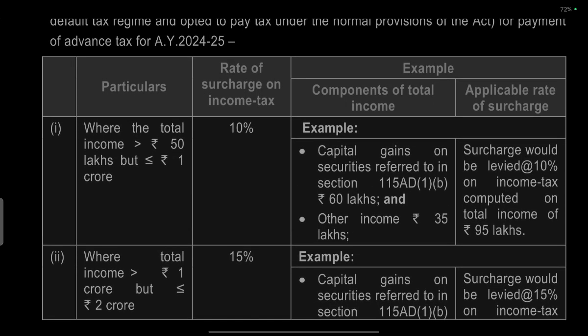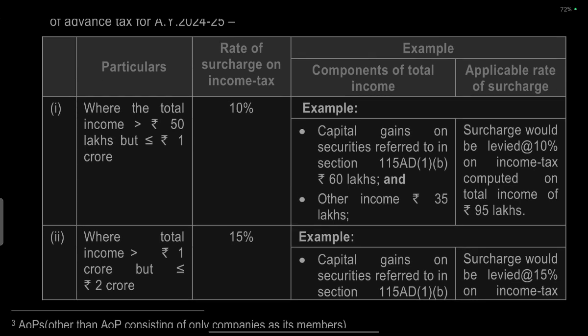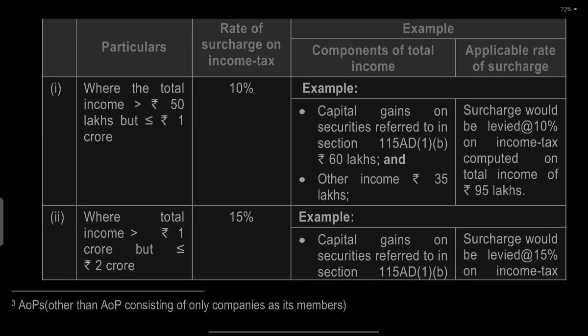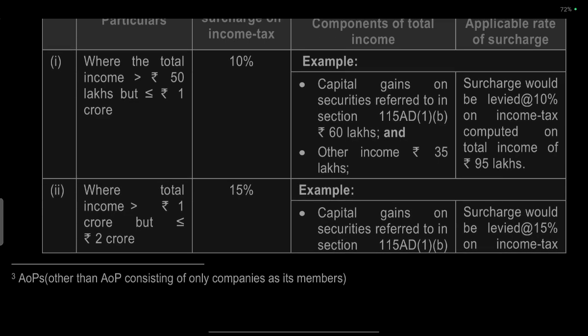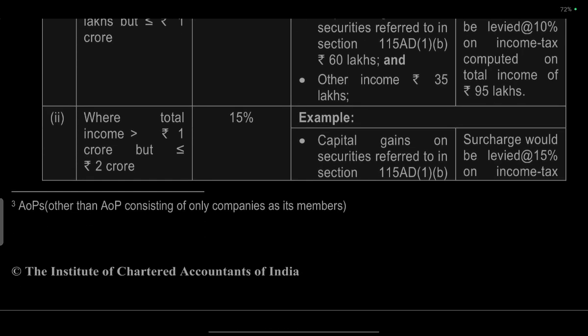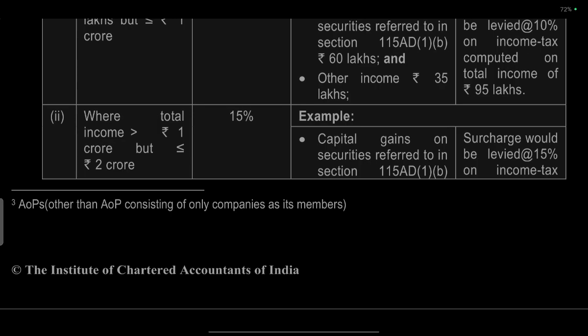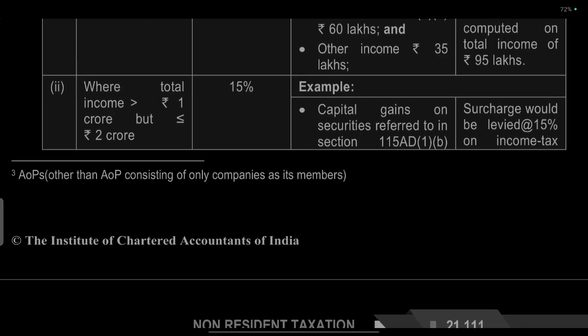Particulars, rate of surcharge, example, components of total income, application of rate of tax. Total income greater than 50 lakhs but not greater than 1 crore: 10% surcharge. Example: capital gain on securities referred to in section 115AD is 60 lakhs and other income is 35 lakhs. Surcharge would be 10% on the total income of 95 lakhs. Total income greater than 1 crore but less than 2 crores: surcharge is 15%.